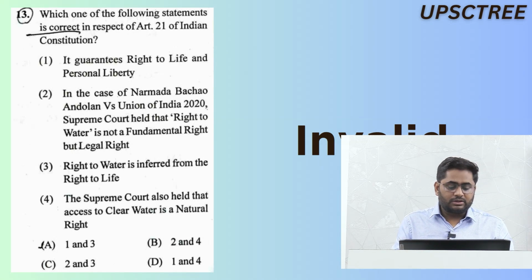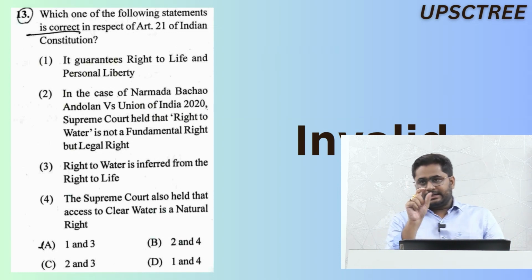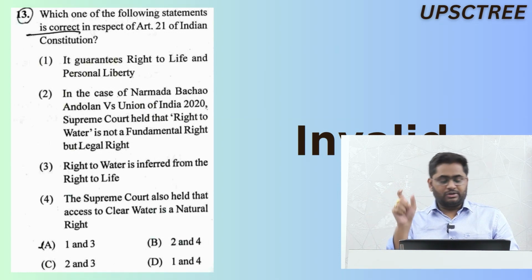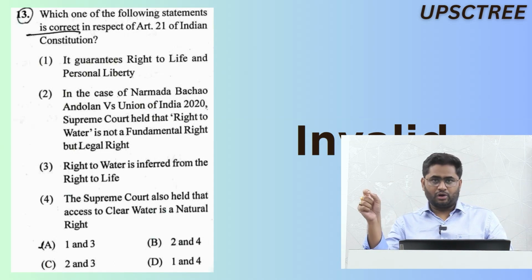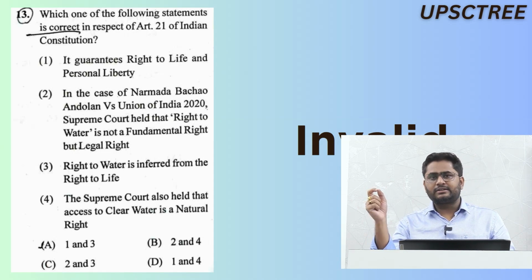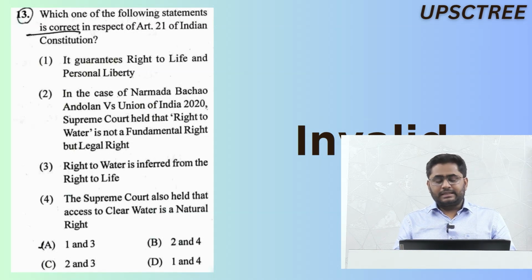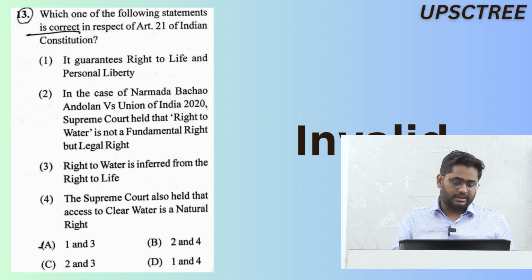The Supreme Court also held that access to clear water is a natural right. I know that it is a typo error, and if you look at the ODF version also, they mention Vishuddha Jala. That essentially tells us that it is talking about clean water, and in that sense it will be a correct statement. So if we take it as clean water, statement 4 also becomes a correct statement.